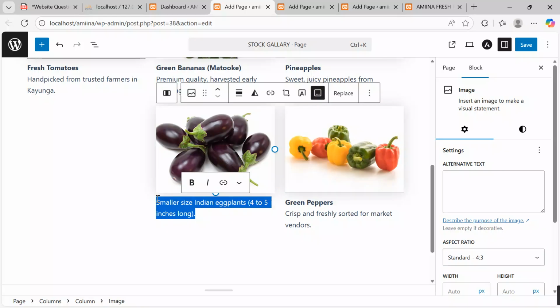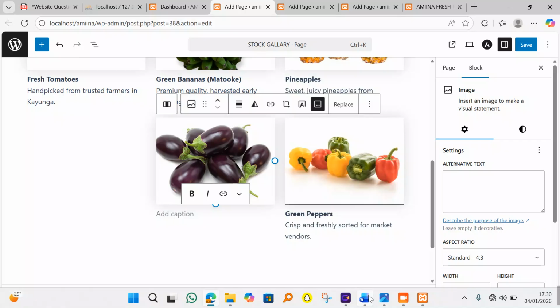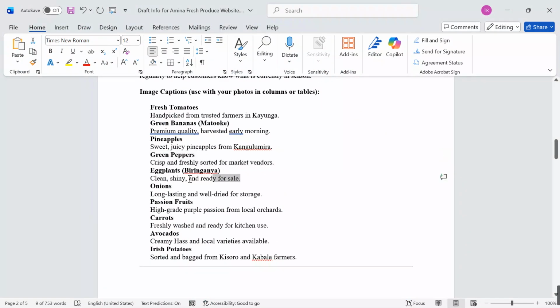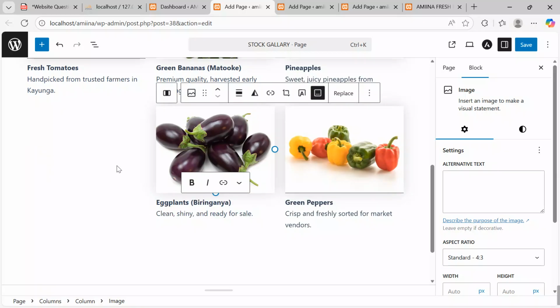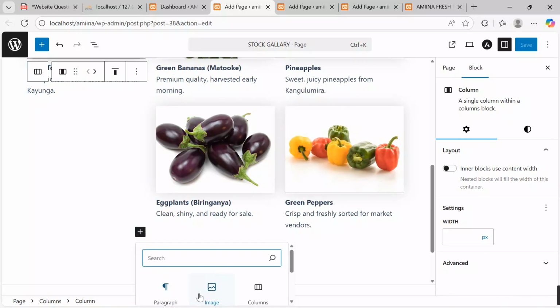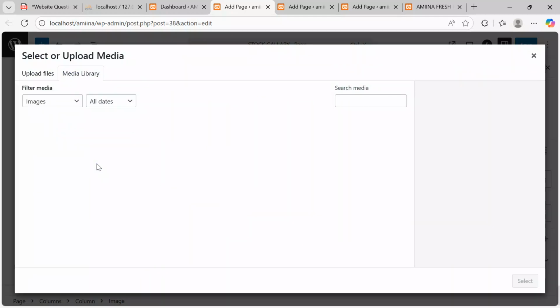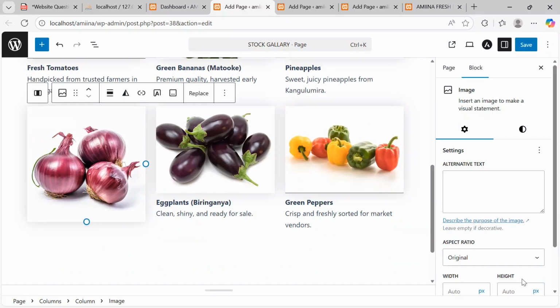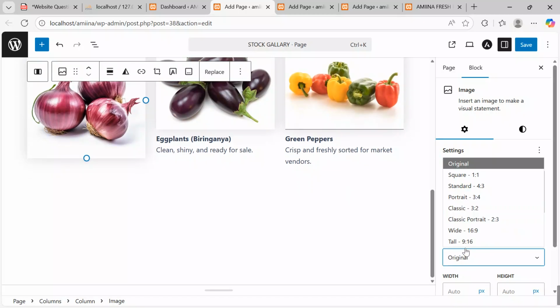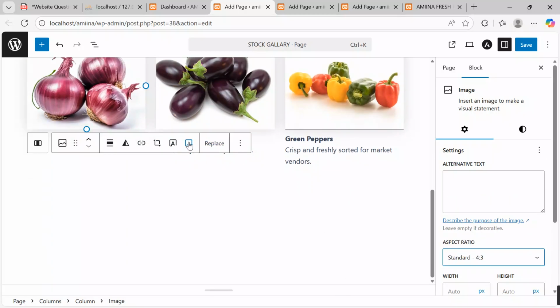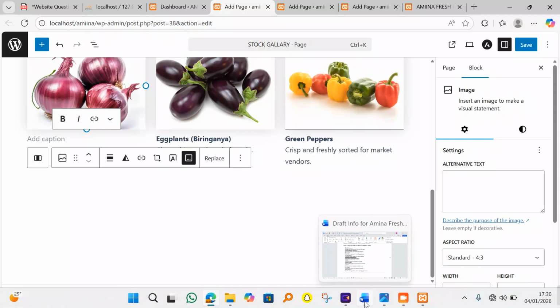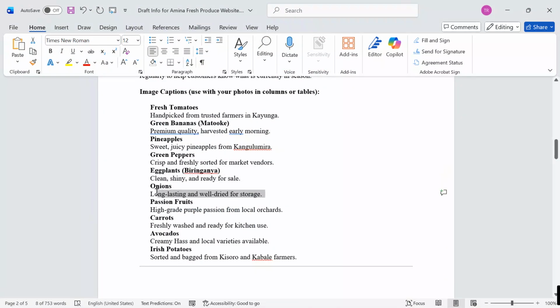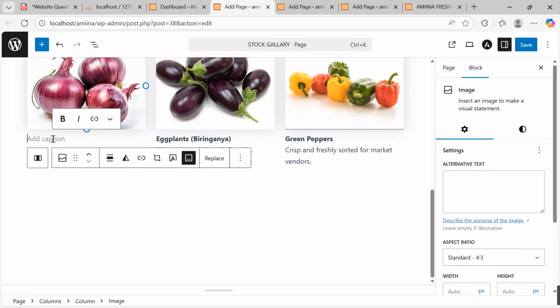And then here I want to give a caption, get back to your support document where we had put everything we are using, Ctrl C, come back here, Ctrl V, get back here, add block, image, media library, let's put maybe some onions, click onto this button, then after, aspect ratio, standard, add caption, get back to the support document, let's pick the onions over here, Ctrl C, get back, and then Ctrl V.